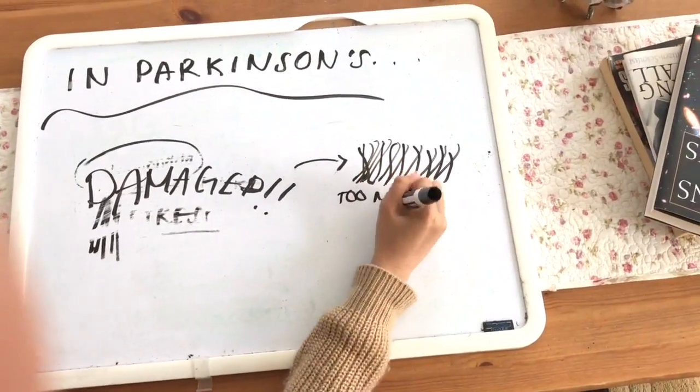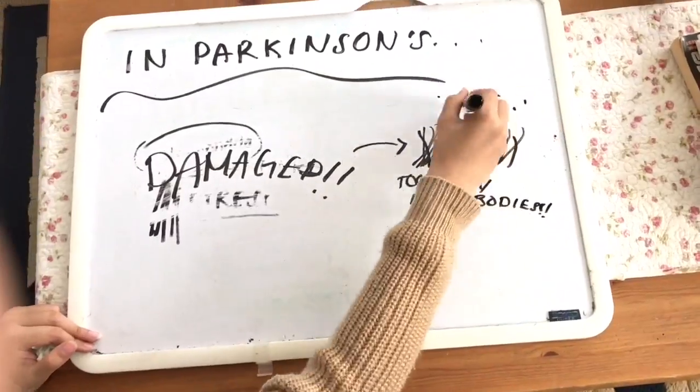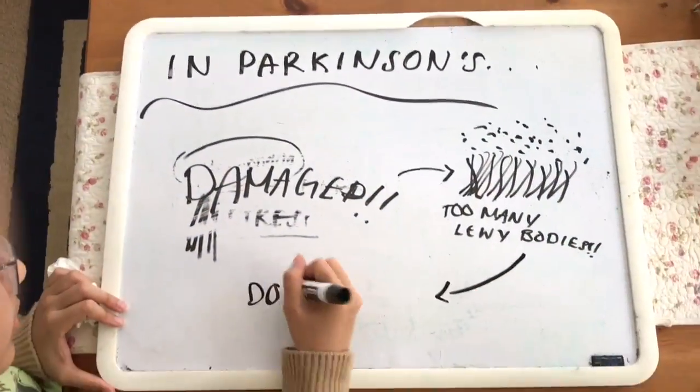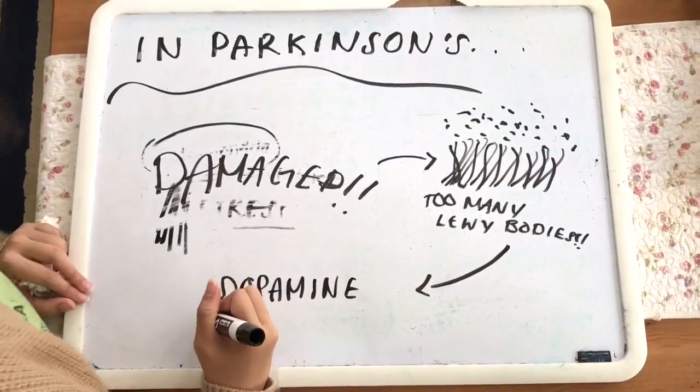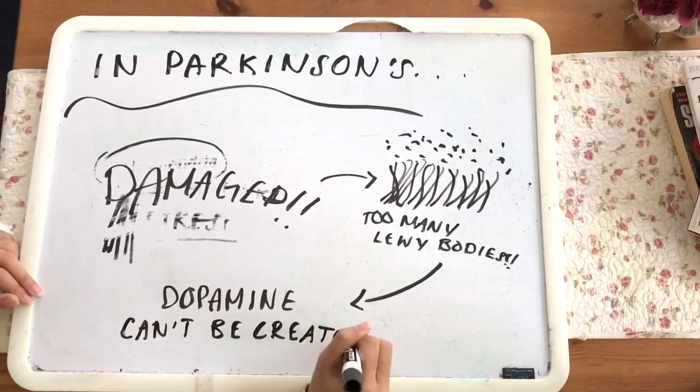The damage causes too much alpha-synuclein, which becomes Lewy bodies, to be produced, which blocks the creation of dopamine. Hence, the dopamine never gets released, which means that the receptors never get the signal in terms of controlling motor skills, causing the symptoms of Parkinson's.